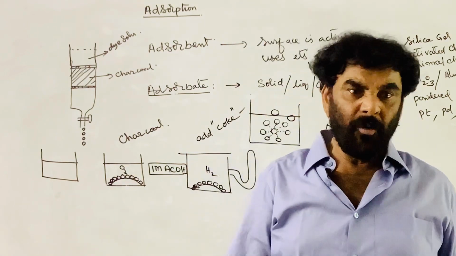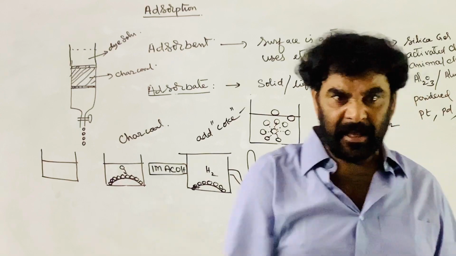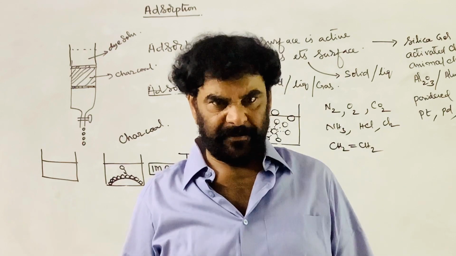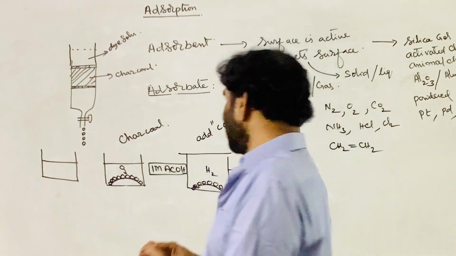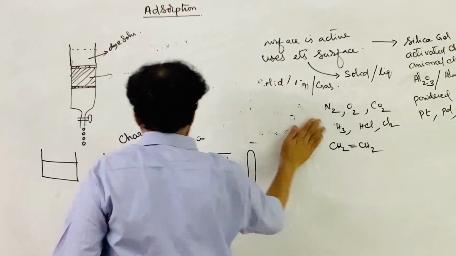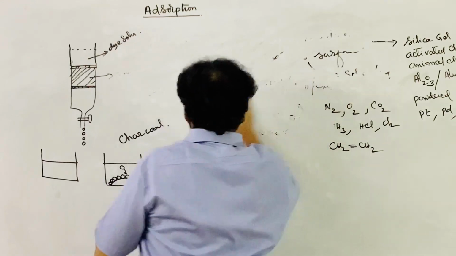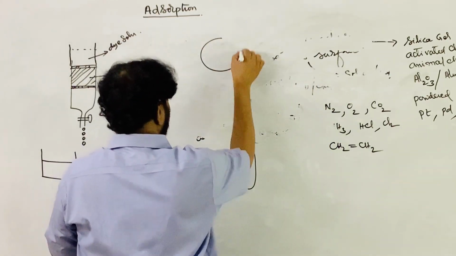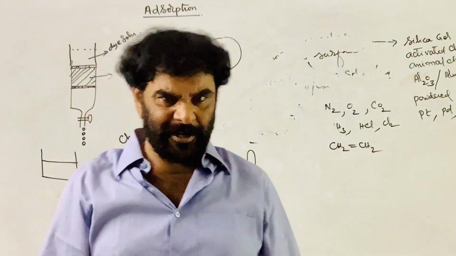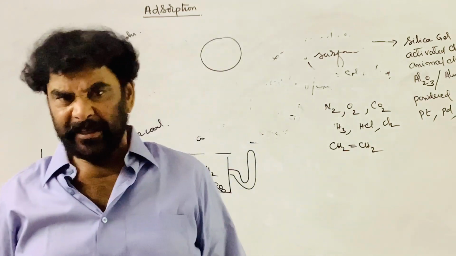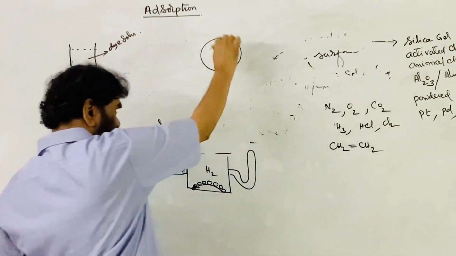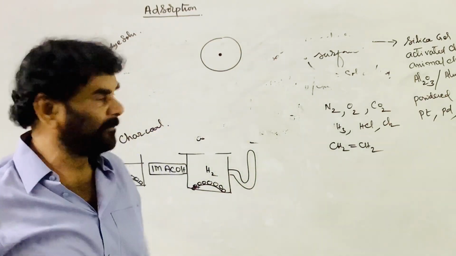solids and liquids. How do these solids and liquids acquire residual forces, residual attractions? What is the principle involved here? What is the chemistry part of it? See, if you come to the first part of it, this is the atom or molecule. If you say molecule, there may be more than one nucleus. Several atoms may be involved, and each atom has its own nucleus. Let me take one single piece, the atom or molecule.